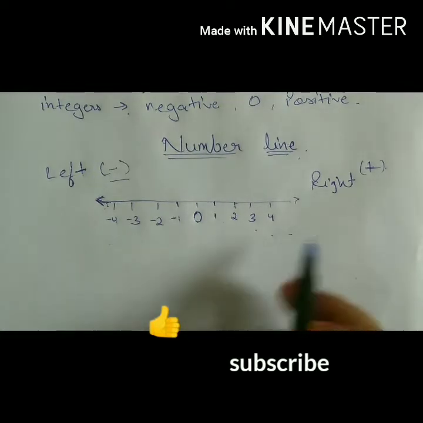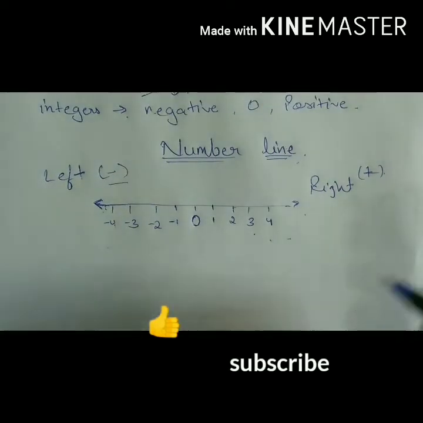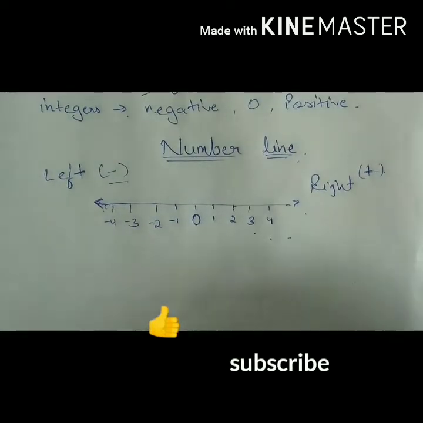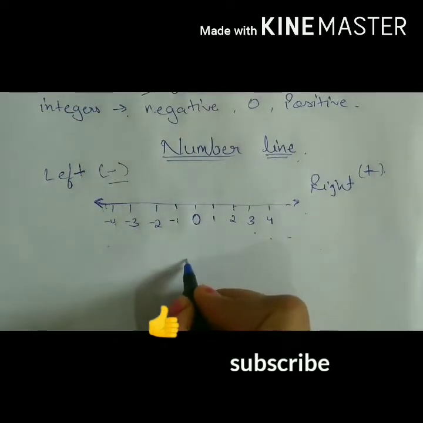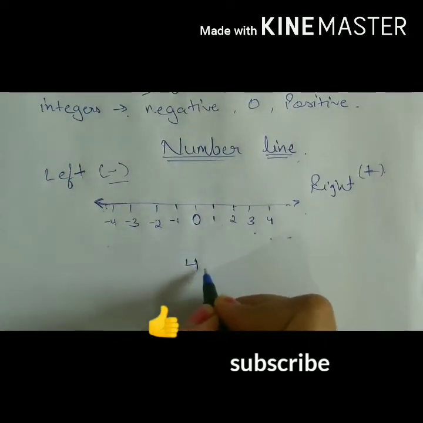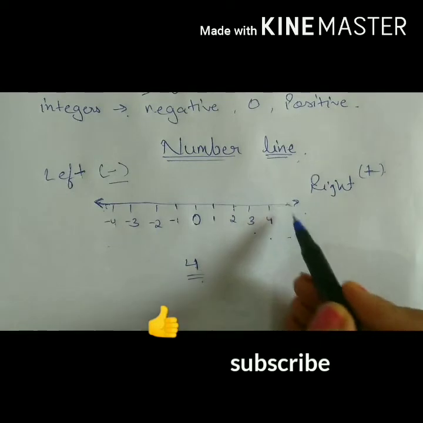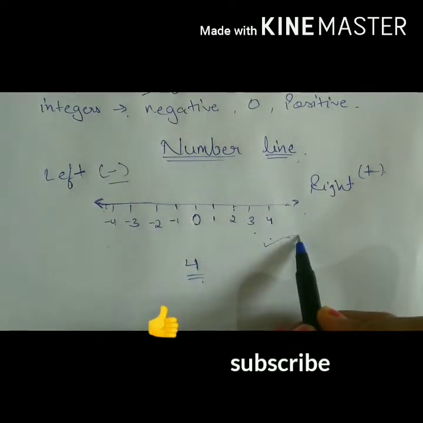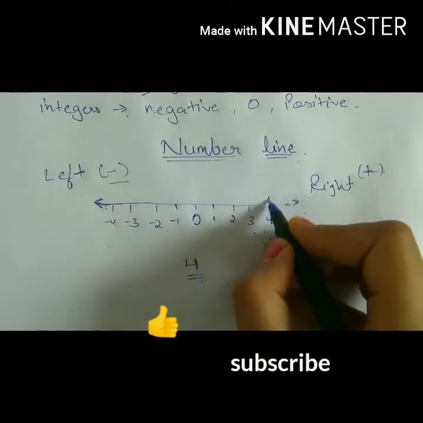Now how do the questions come on the number line? The question can be like this: plot a number or integer on the number line. Suppose we have to plot 4 on a number line. So how will you plot the 4 on the number line? First of all, your first step would be to draw a number line. Then you have to plot 4 on the number line. So this is the 4.